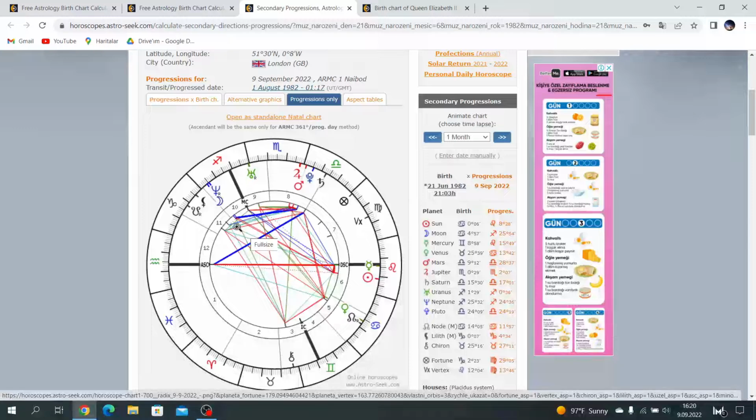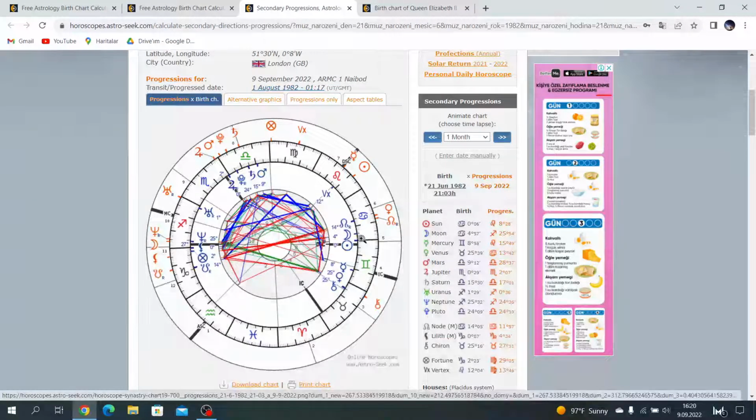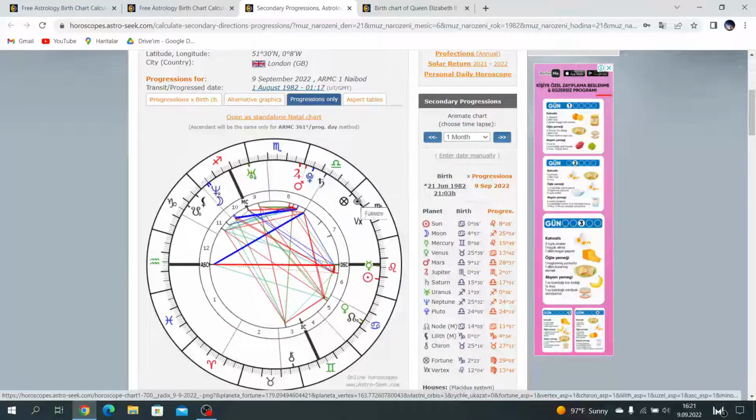This is one example. Another is his Descendant in Leo, and his progressed Descendant conjuncts progressed Mercury. Mercury is in his seventh house. The seventh house is also related to those to whom we give life. Not only the fifth house, our child, but also the seventh house, a house of living this life, is also the house of giving life. So maybe this can be related to reincarnation.